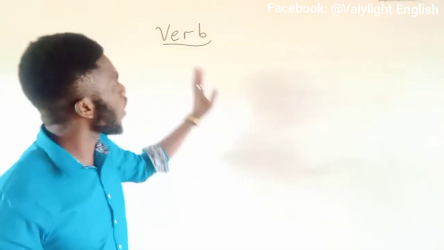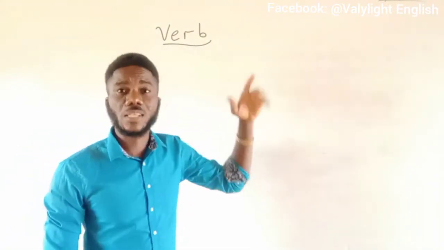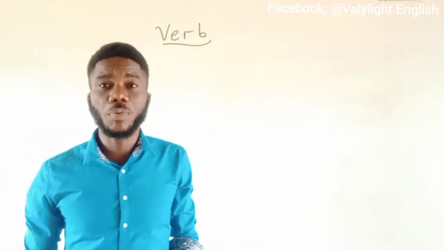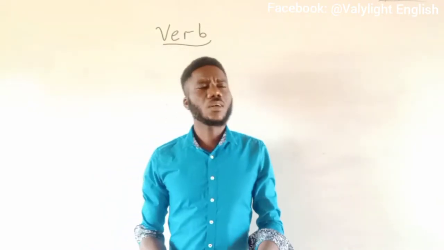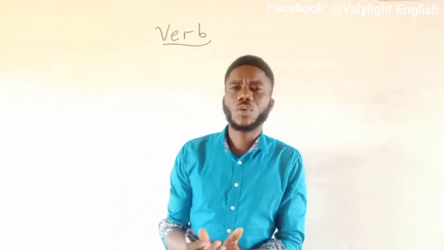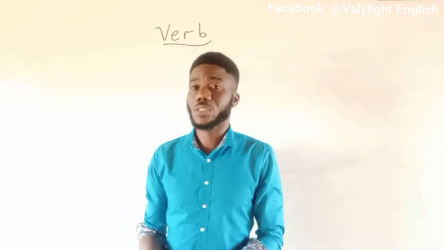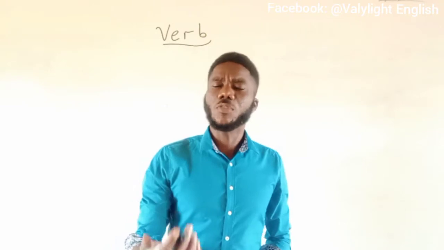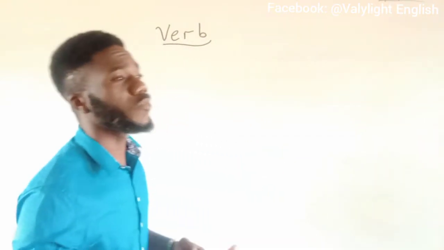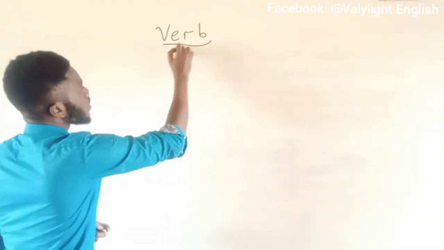Now, we know about the verb already as an action word or a being word. We know about the verb as this word class that contains words that point to actions or to status.